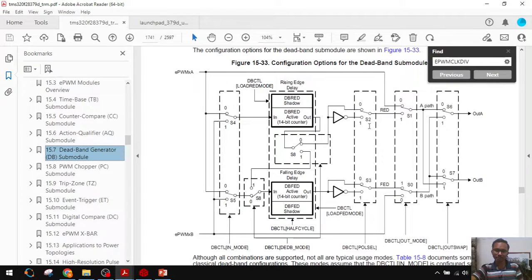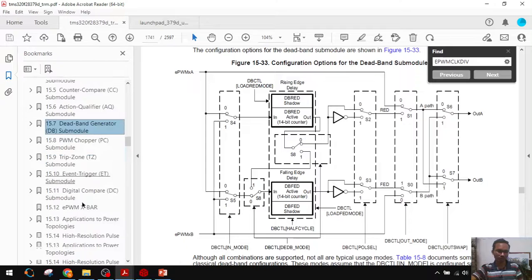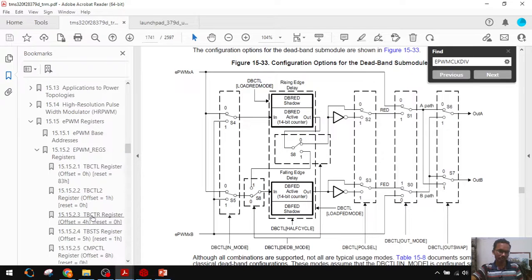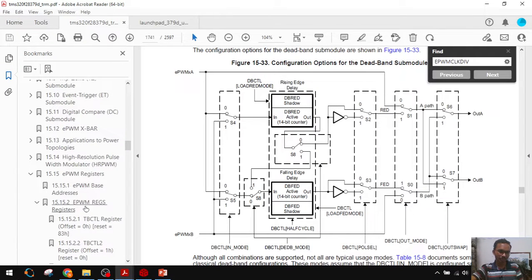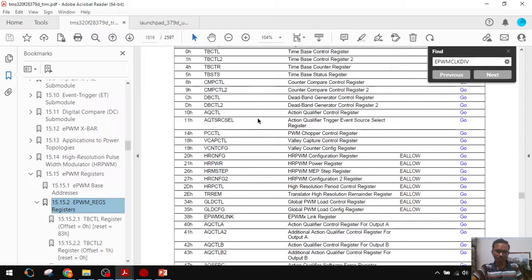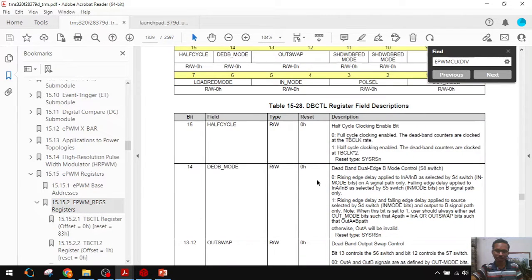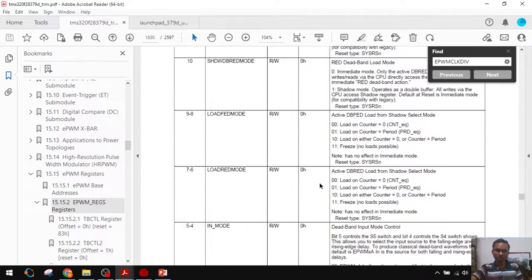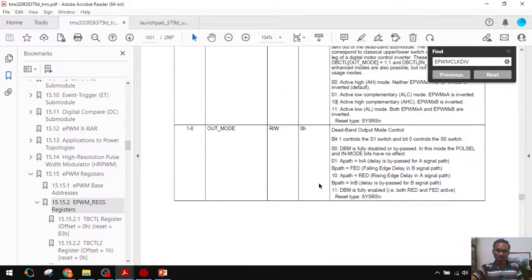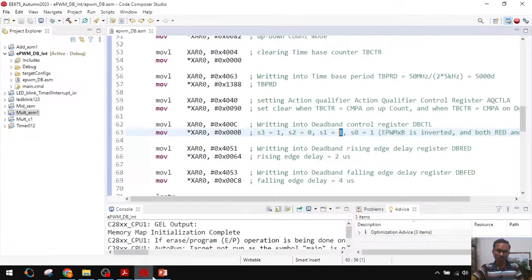Bit number 2 default is 0. Bit number 3 is 1, that means 1 0 1 1, which is 1 0 1 1 B, right?